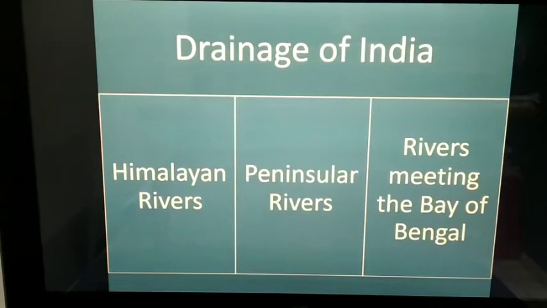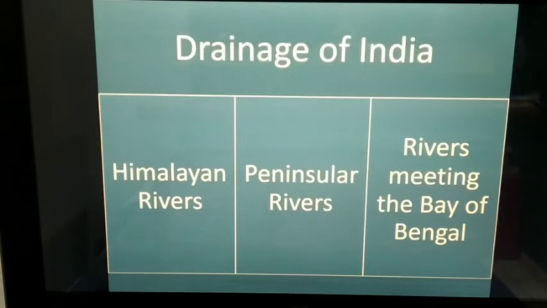Now come to the important point of your lesson, that is drainage of India. If you study the drainage of India, we can categorize it under three important parts: Himalayan rivers, peninsular rivers, and rivers meeting the Bay of Bengal. That means India's rivers can be divided into three major parts.